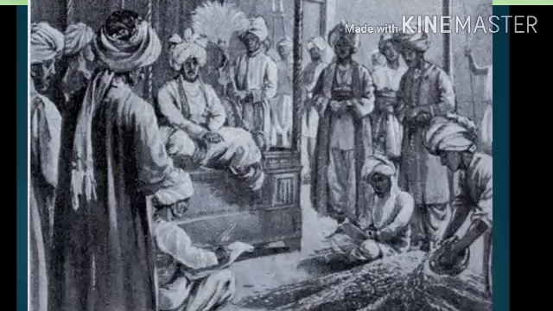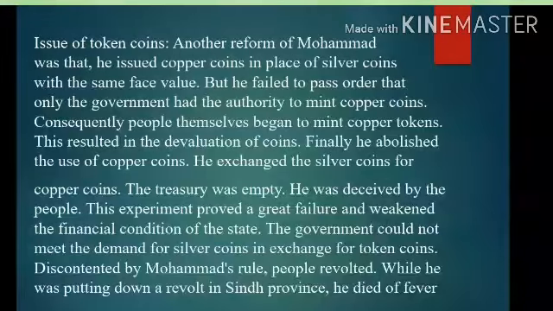But he failed to pass an order that only the government had the authority to mint the copper coins. Mint means to manufacture coin, to produce money by stamping metal. So only the government had the authority to mint the copper coin. But he failed to pass that order.